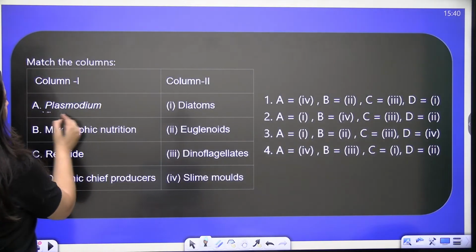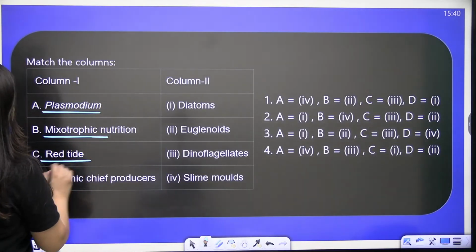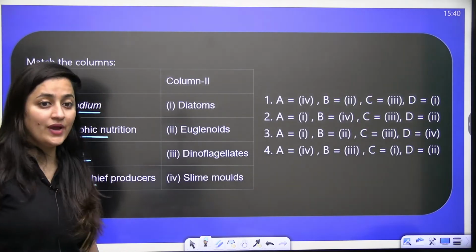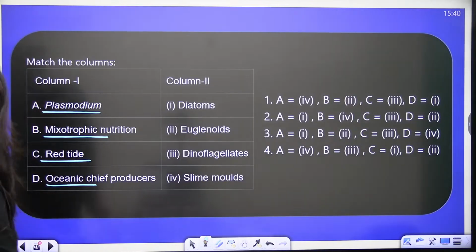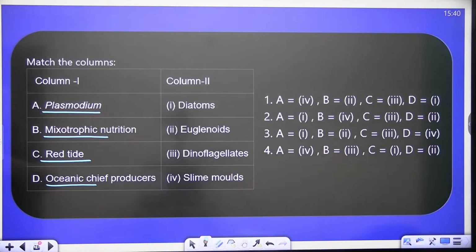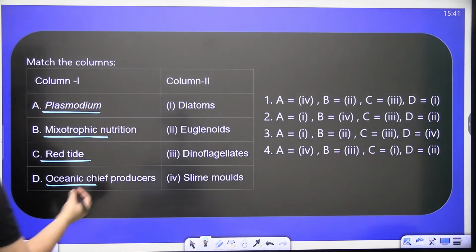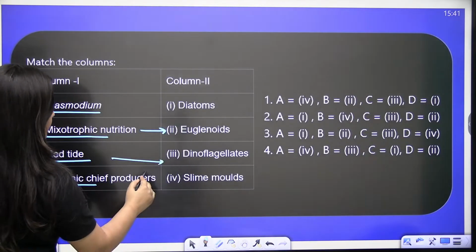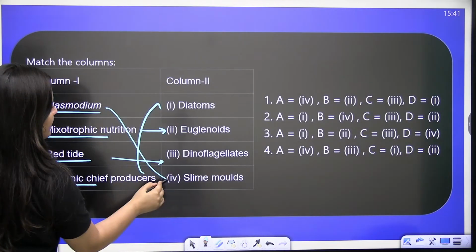Again, match the column kind of question: Plasmodium, mixotrophic nutrition, red tide and oceanic chief producers. Again, it is easy, bache, be quick. Mixotrophic nutrition is in Euglena, red tides, dinoflagellates, chief producers are diatoms, and Plasmodium slime mold.